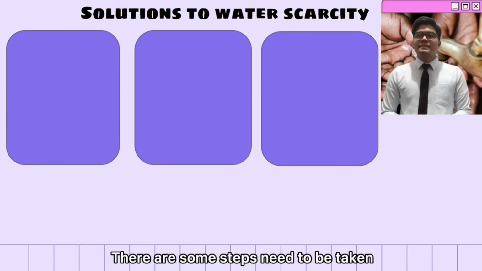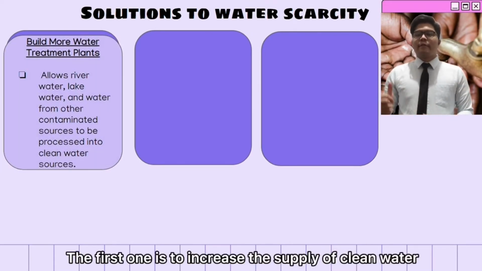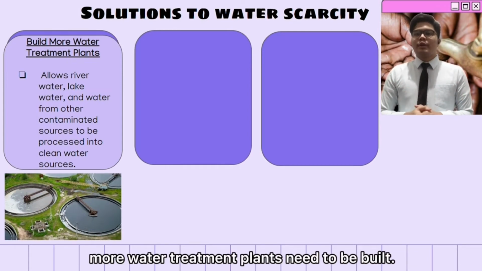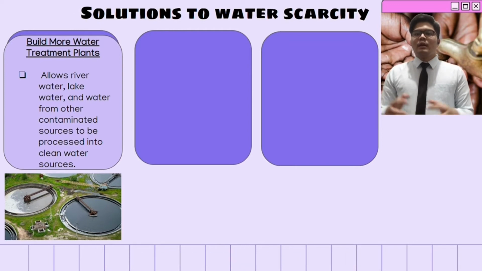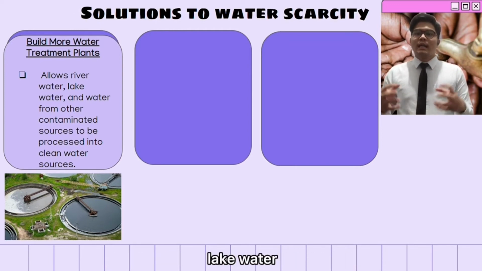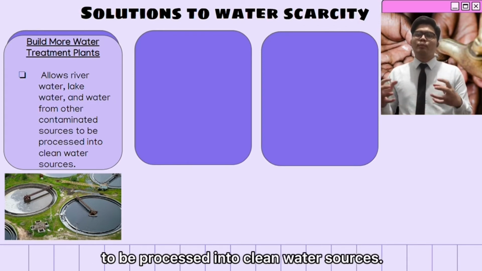There are some steps that need to be taken to stop the water scarcity. The first one is to increase the supply of clean water. More water treatment plants need to be built. The construction of water treatment plants allows the river water, lake water, and water from other contaminated sources to be processed into clean water sources.